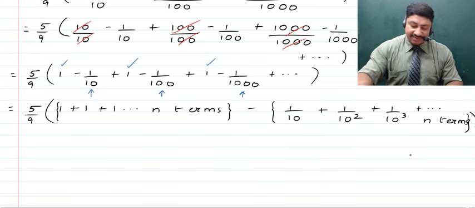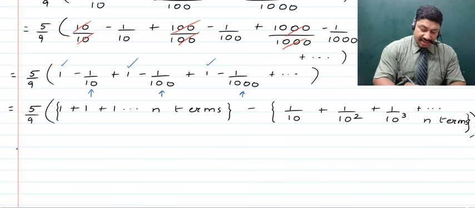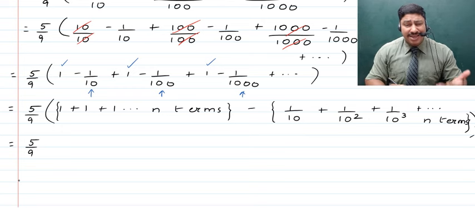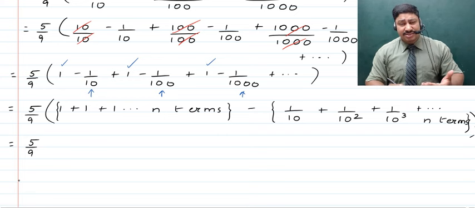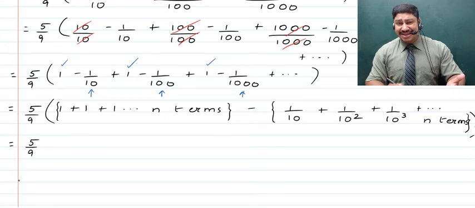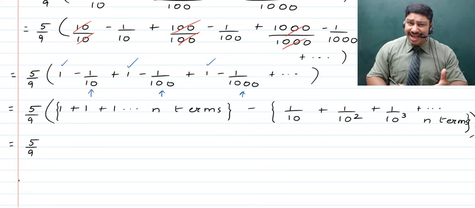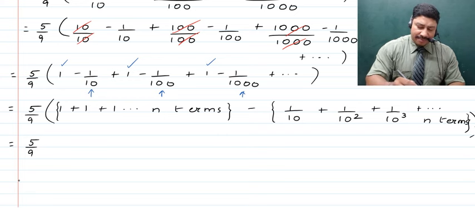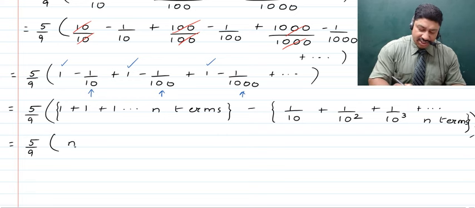Now children, after we have this, next what we can do is, if we talk about adding up n ones, how can it be done? Let's do it in a simple way. If we want to add 3 ones, what will we get? We will get 1 plus 1 plus 1, that is 3. If we add 7 ones, then obviously it will become equal to 7. Similarly, if we add probably 99 ones, then that will become 99. And thus if we are to add n ones, obviously it will become n, right? So as such here, the first term thus just becomes equal to n.